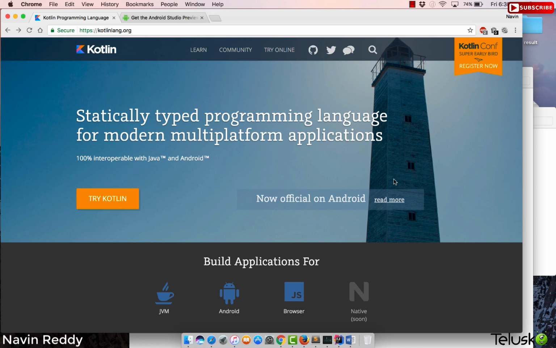After Google's announcement that they are making Kotlin the official language for Android, in fact, Kotlin was supported on Android before as well, but then it was just support and now they are making it official. As you can see, if you go to the Kotlin website, it says now official on Android. So basically, why Kotlin? Why not Java?